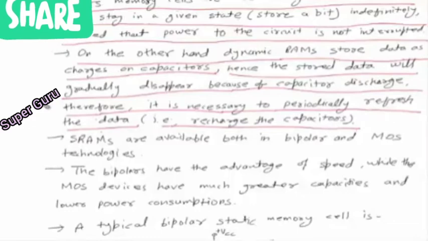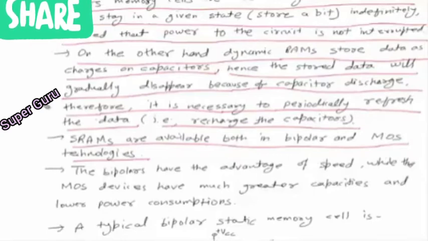Now SRAMs are available both in bipolar and MOS technologies. Means the circuits of SRAM, we can make by use of bipolar and also by the use of MOS technology. Again, here we have to make our choice.